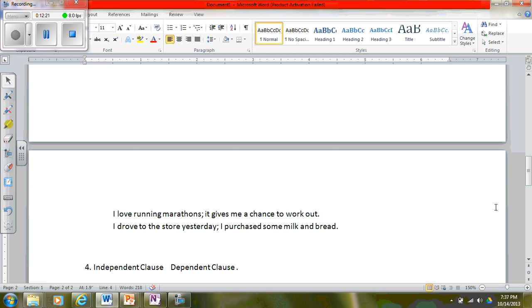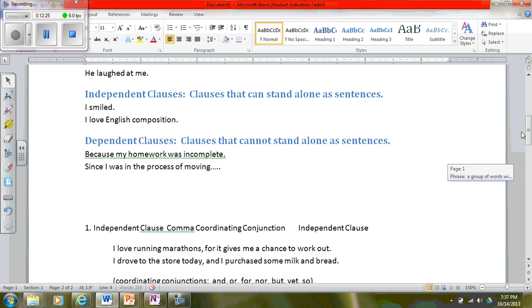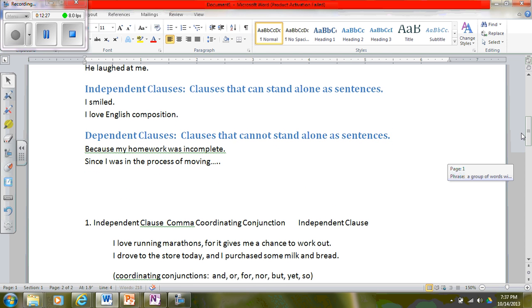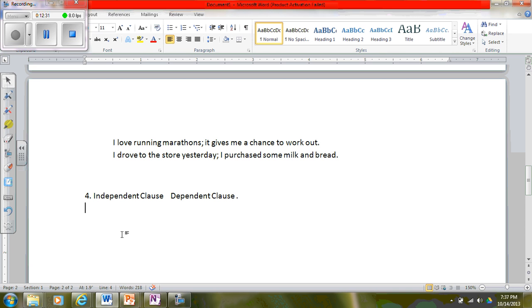So let's look at an example of a dependent clause. What do we have up here? Okay, because my homework was incomplete. Let's look at that one. Because my homework was incomplete, that is a dependent clause, right? It has both a subject and it has a verb, but it can't stand alone as a sentence.